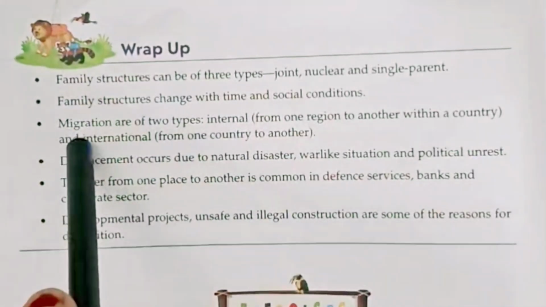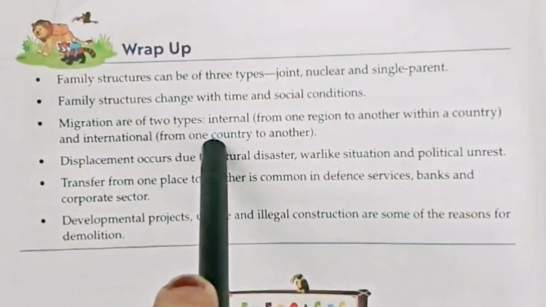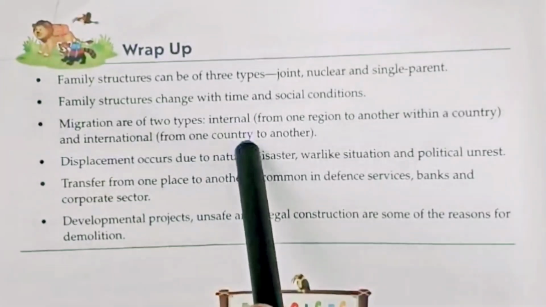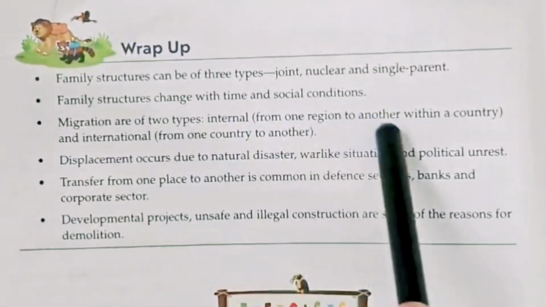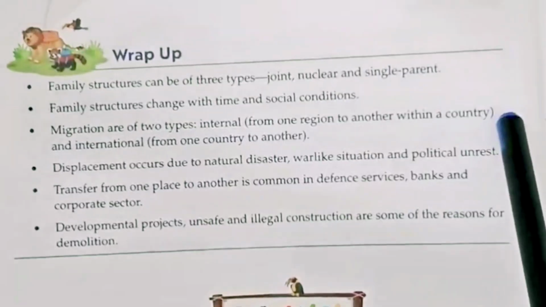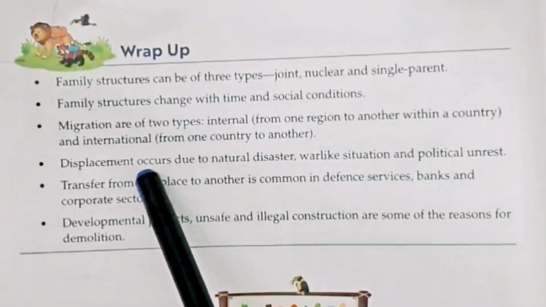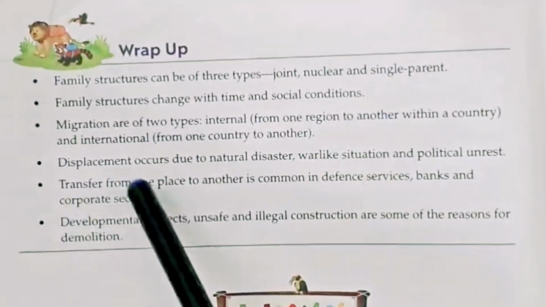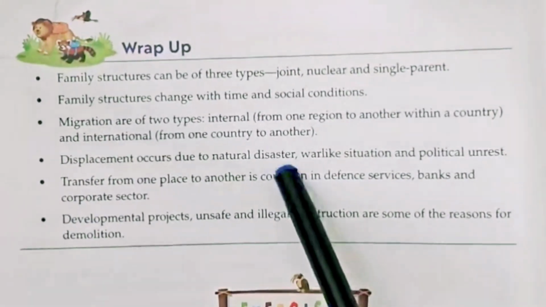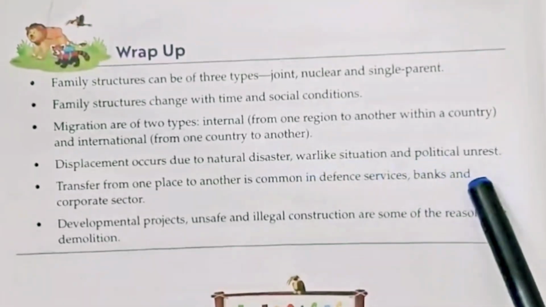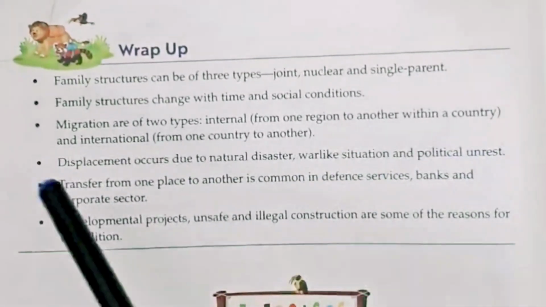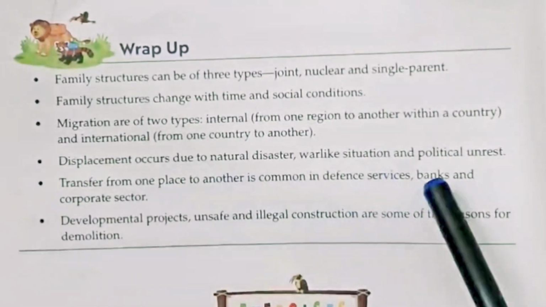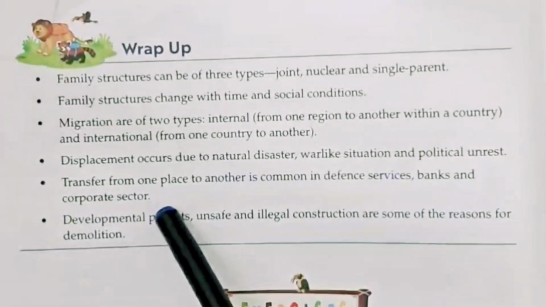Now next, migration is of 2 types. Migration 2 तरह के होते हैं. Migration is of 2 types. Internal from one region to another within a country, and international migration from one country to another. Now next point, displacement occurs due to natural disaster, war-like situation, and political unrest. Transfer from one place to another is common in defense services, banks and corporate sectors.